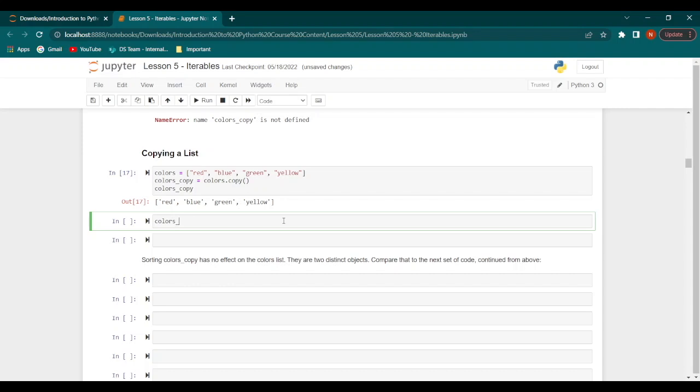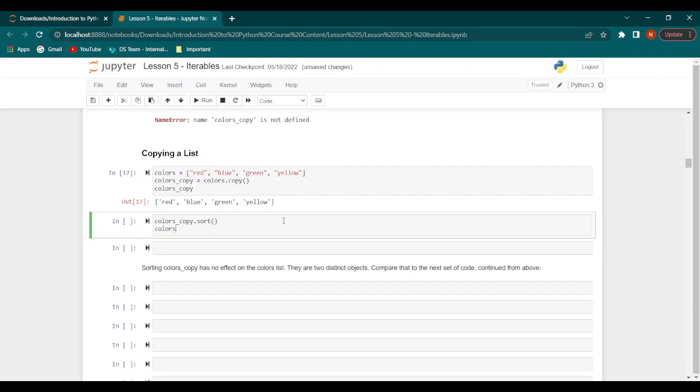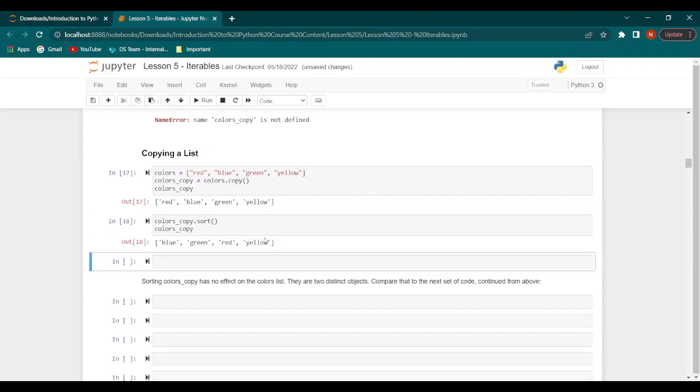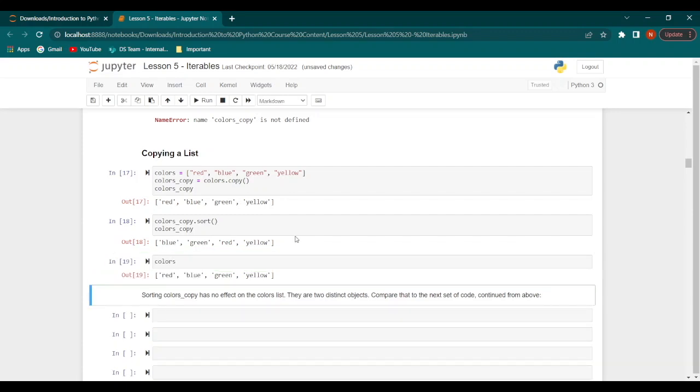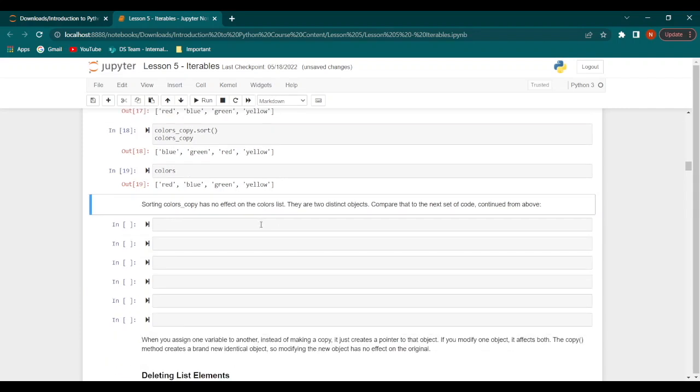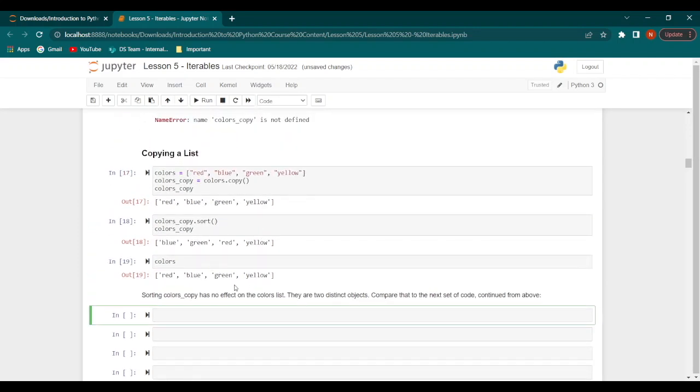Now we say colors_copy.sort(). And when we print this, we get the list sorted into alphabetical order. Now when we print colors, we still get red, blue, green, and yellow. So we can see that when we sort the copy of the list, nothing happens to the original list. It remains the same. That's because the copy of the list and the original list are two completely different objects.